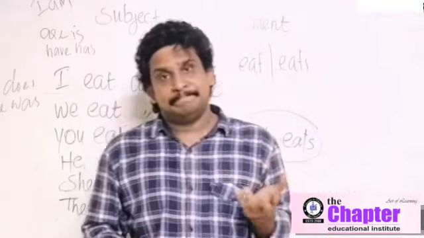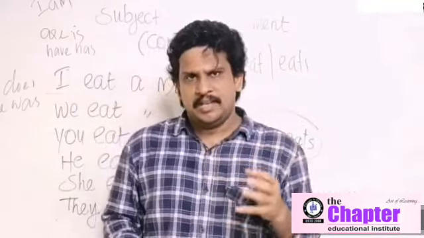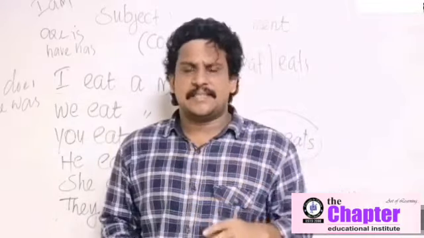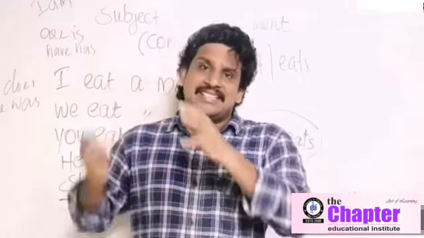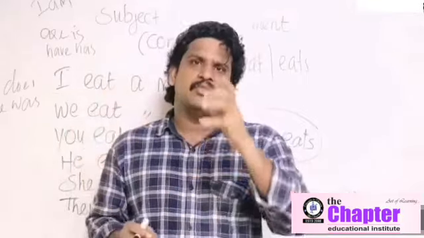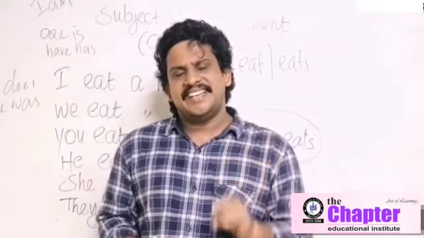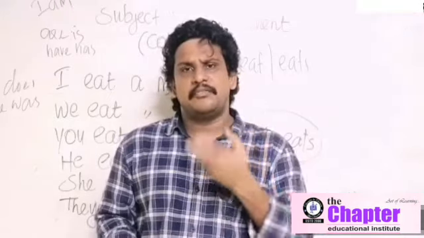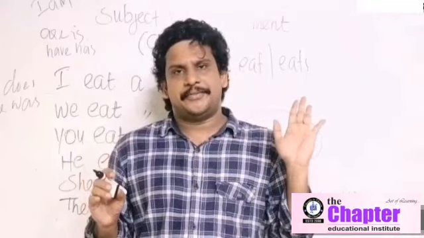Let me repeat. Today we learned subject-verb agreement, or concord. What is a subject? The main part of the sentence is called the subject. How can we identify a subject? The part of the sentence that comes before the verb is called the subject. Then the verb. A verb denotes an action, state or possession. Action: so many verbs are there. Eat, jump, go, fly. We can say do, does, did.